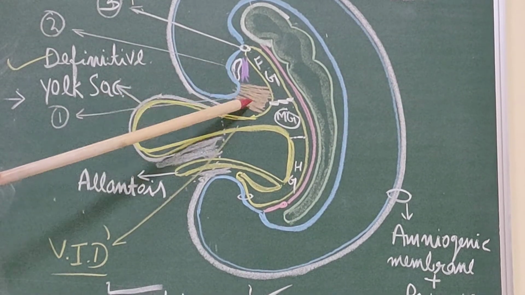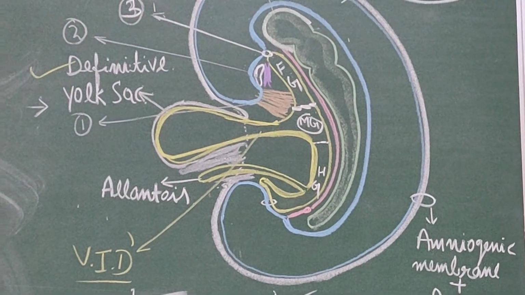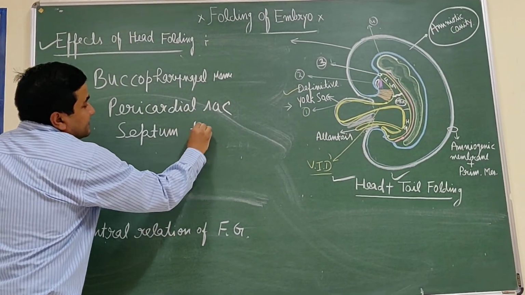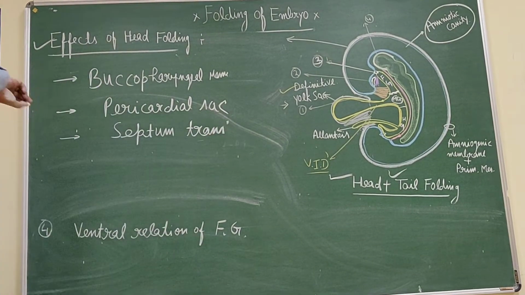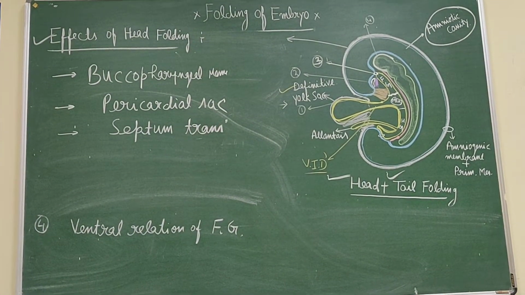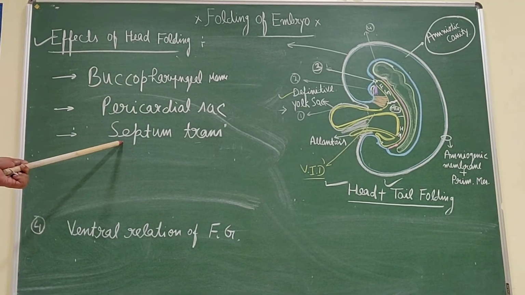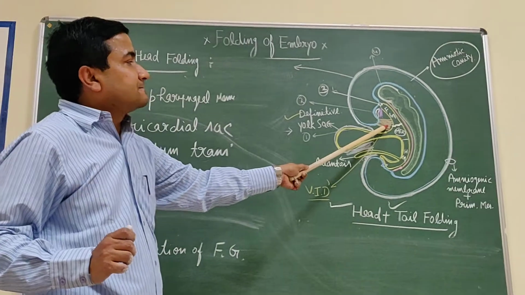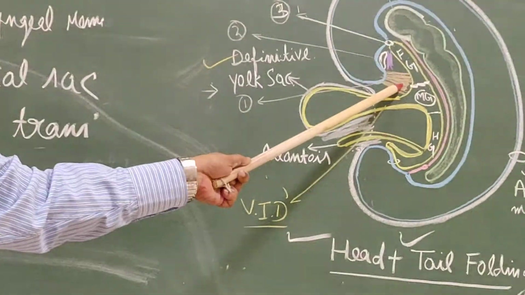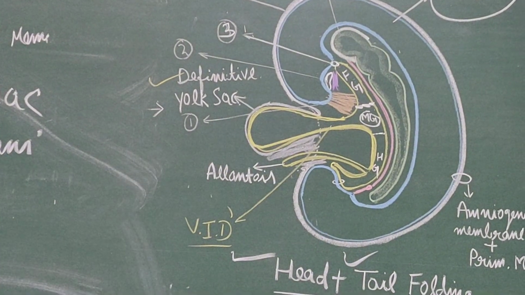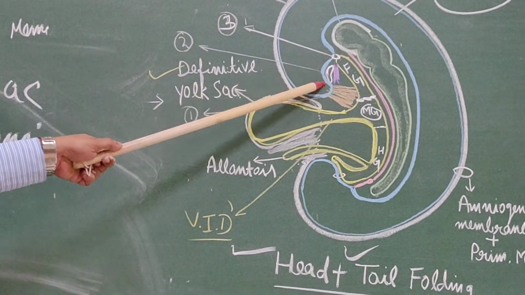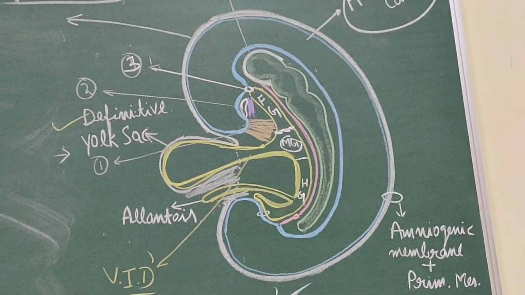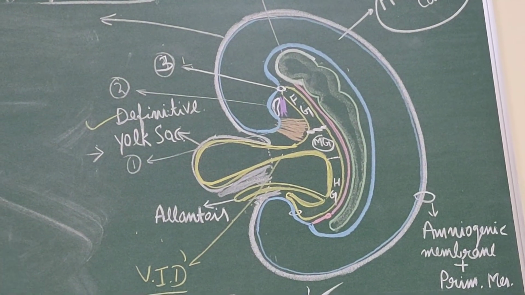Now caudal to this area, it is area number 1, the septum transversum. As a result of folding, this septum transversum, which was the cranial most structure, now becomes the caudal most. It is situated here. So these are the ventral relations of the foregut from cranial to caudal: the buccopharyngeal membrane, the pericardial sac and the septum transversum.